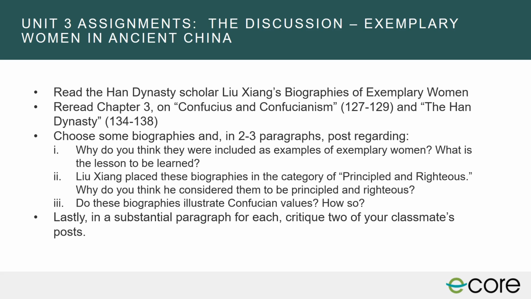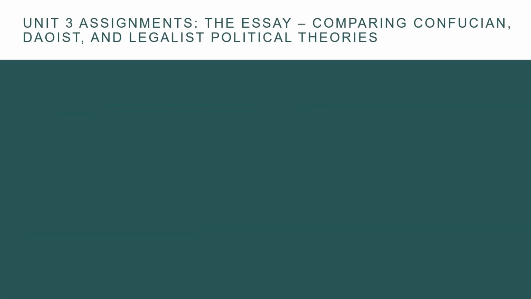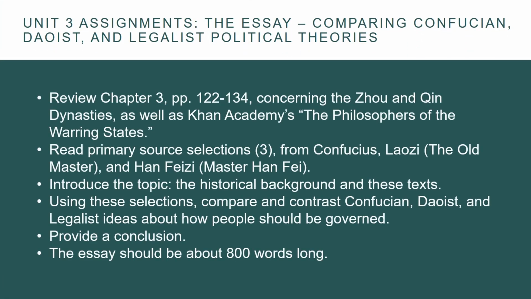To learn about the historical background, be sure to read about Confucius and Confucianism in our book, as well as the Han Dynasty. Then look at and read a selection of these biographies included in the chapter on the principled and righteous. For the essay, if assigned by your instructor, you are asked to compare Confucian, Taoist, and legalist ideas about how people should be governed.